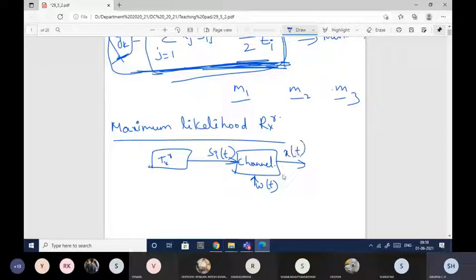Okay, so I'll get x of t. Now this is given to the receiver. Okay, so the main function of the receiver is to detect the signal. To detect the signal in the sense, mi is transmitted, mi is converted to si of t and it is transmitted to the receiver. So the receiver has to detect the transmitted information. Okay, so for that the detector has to design the circuit which will be able to minimize the probability of error.